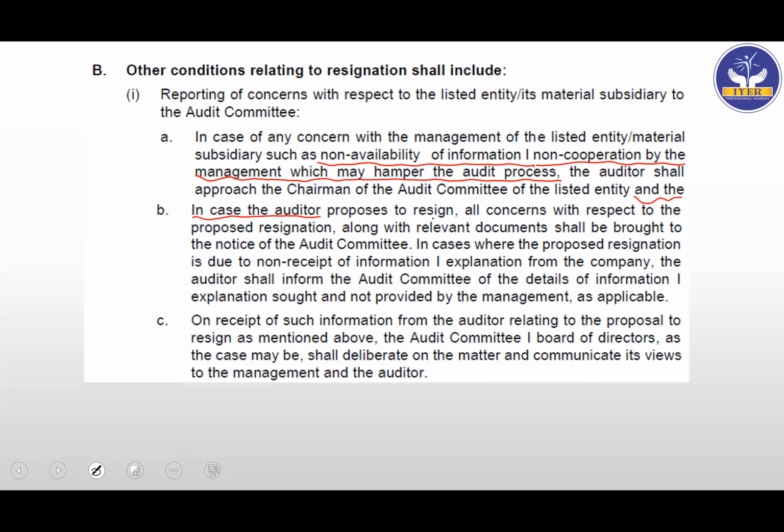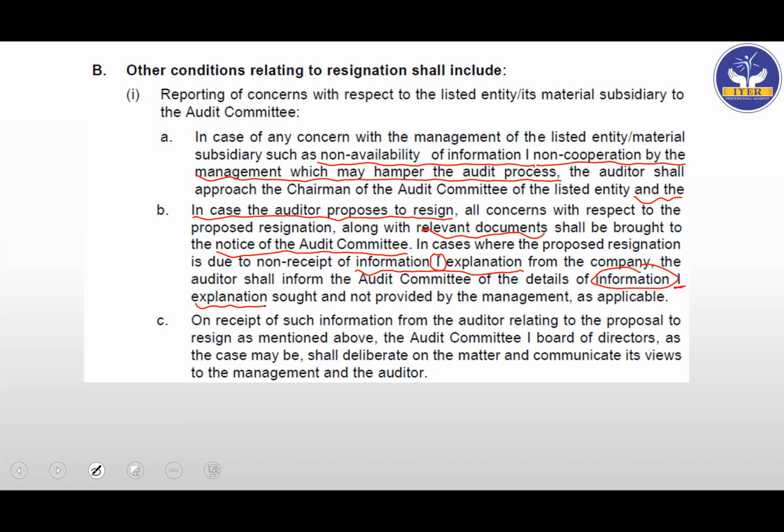And in case the auditor proposes to resign, all concerns with respect to the proposed resignation along with the relevant documents, so all the relevant documents shall be brought to the notice of the audit committee. In cases where the proposed resignation is due to non-receipt of information, that is where there is information not provided to the auditor, explanation from the company, the auditor shall inform the audit committee of the details of information, explanation sought and not provided by the management as applicable. Okay, so whenever this line is given here, you should read it as or. So information or explanation, and here also it is information or explanation. Okay, so that is it, simple.